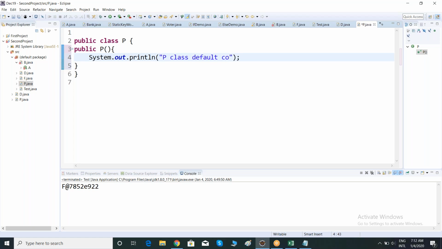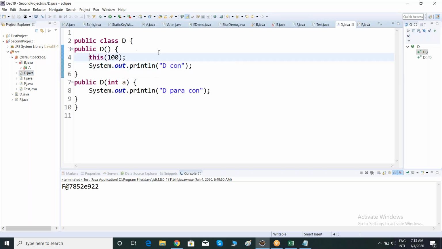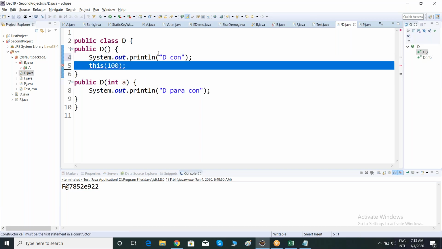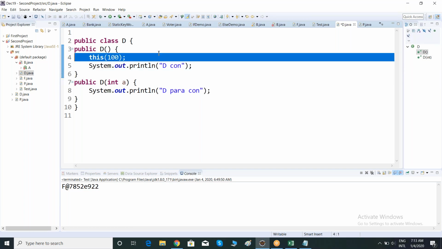Right? So if I want to execute this one from my D class, how to execute it? Remember, your constructor call must always be in the first line of your constructor. You should not maintain it on any other line. Always maintain it on the first line, right?